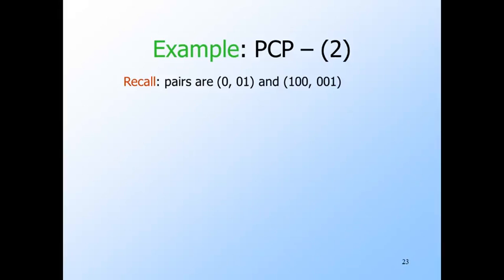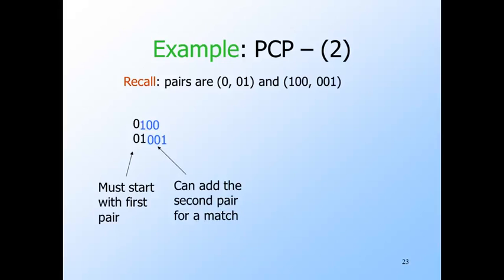However, it is possible that the solution list begins with index 1 because for pair 1 the two strings are not inconsistent, that is, one is a prefix of the other. So let's see if we can build a solution starting with the first pair. Since the two strings are not equal, we have to add another pair. We can't choose pair 1 because the first string would then begin 0, 0, and the second string would begin 0, 1. That could never lead to a solution. So the second index in the solution must be 2. Now both strings begin with 0, 1, 0, 0, and the second string has an additional 1. We're back where we were at the previous choice.